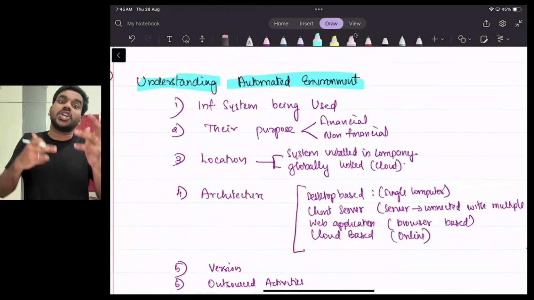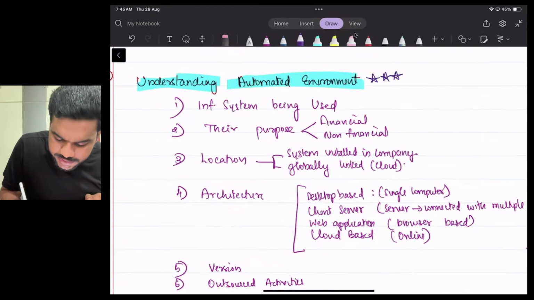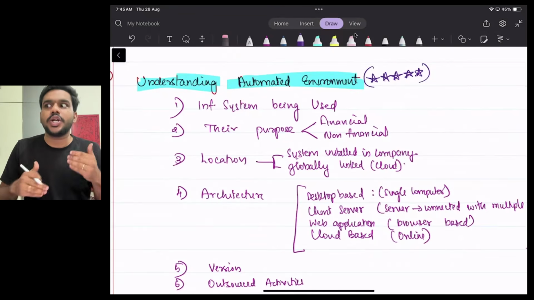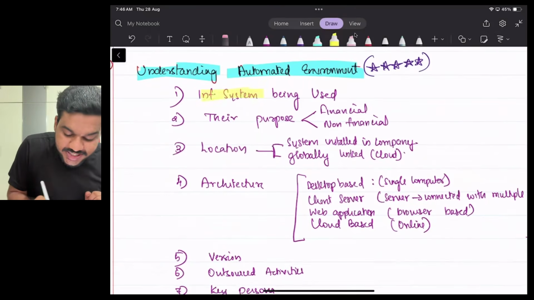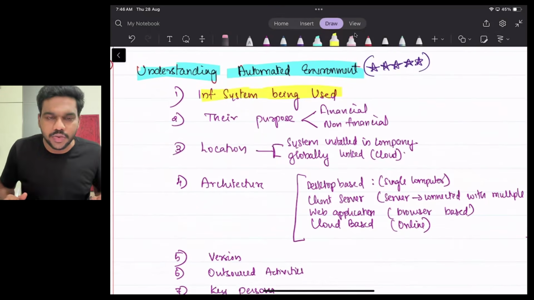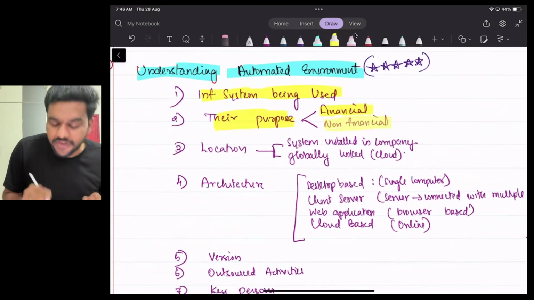Sir, what do you mean by understand the automated environment? This question is very important. Mark it as a five-star question. Five-star question. What are the things you need to understand about the automated environment? Very first point, what are the systems they are using? What are the different softwares they are using? What are the different applications they are using? What is their purpose? Whether they are using this system for financial purpose or non-financial purpose.